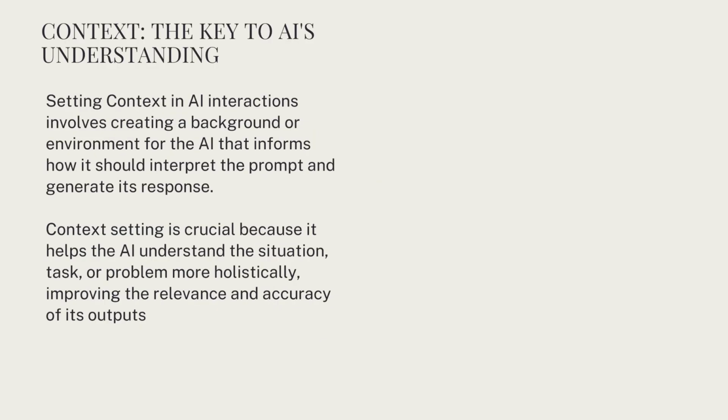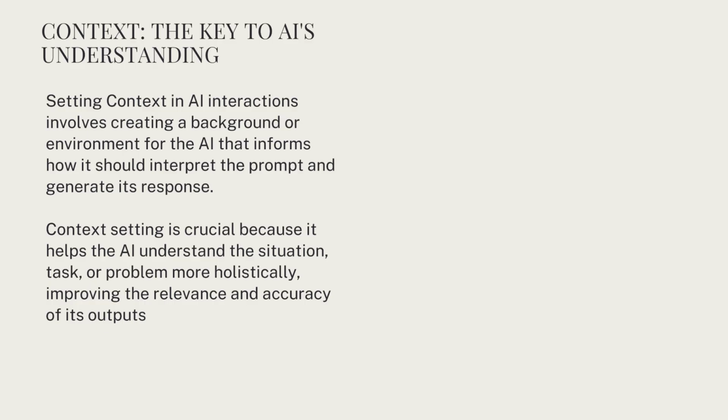So what is context? Context is creating a background or environment for the AI that informs how it should interpret the prompt and generate its response. It's the why behind the what. And here's the thing, context setting is crucial because it helps the AI understand the situation, task, or problem more holistically. Without context, even the most specific content can fall flat.